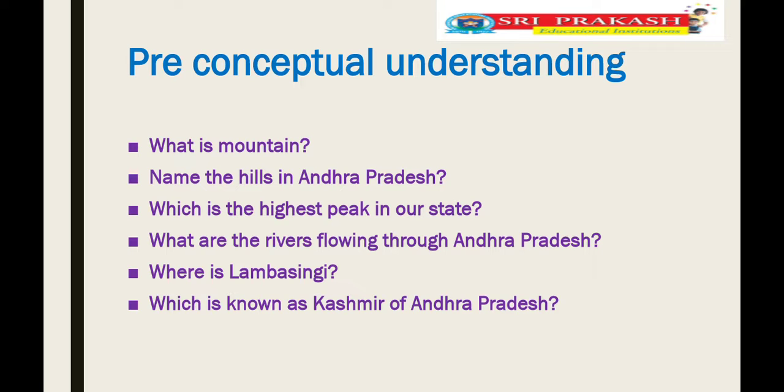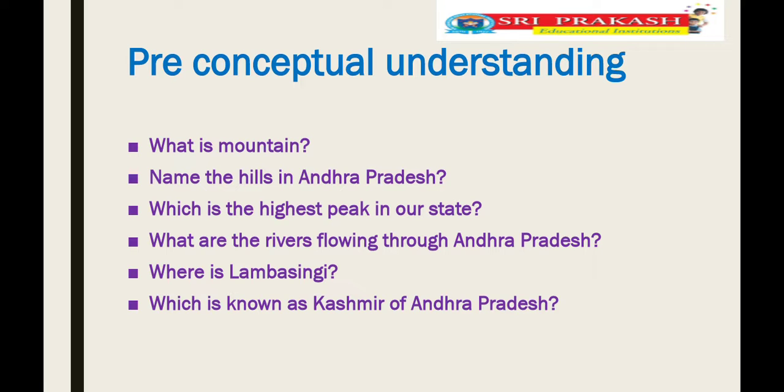My first question: what is a mountain? A mountain is the land which has more height and steep slopes, and consists of stones and rock. This is called a mountain.